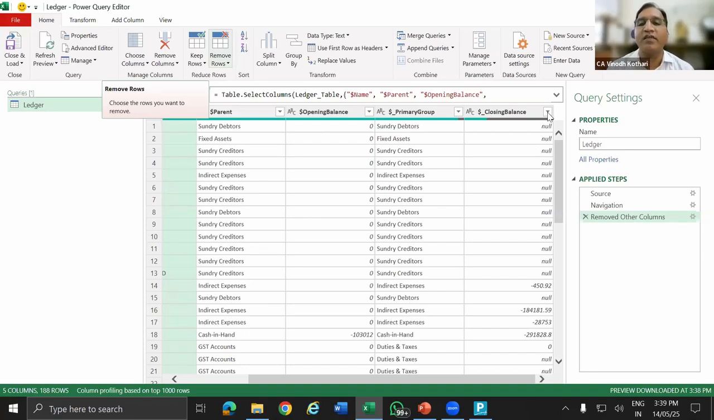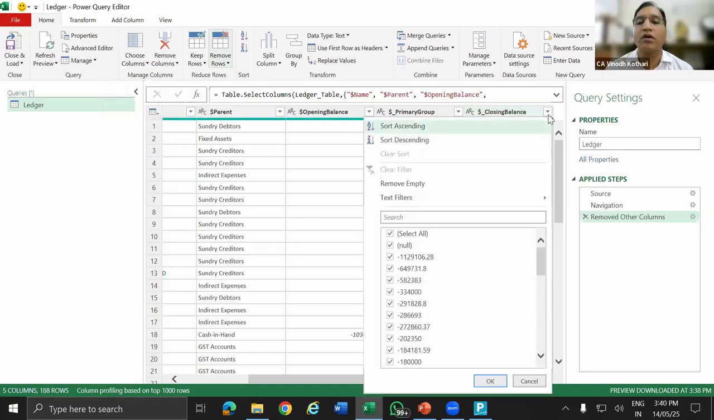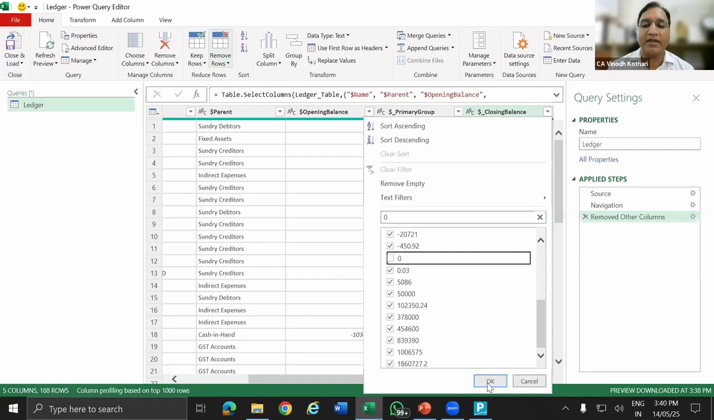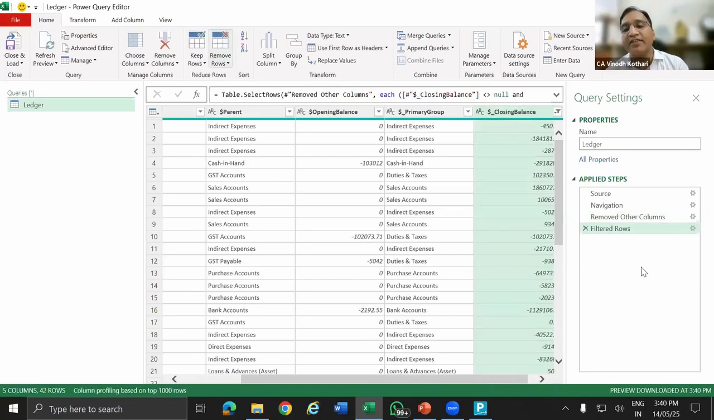How am I going to filter? You have used the Excel filter. See on the right hand side, the last query is what? Removed other columns. So I have selected this. I'm going to unselect this null, and then there are some ledgers with zero balance. So this zero, I'm going to unselect. So this is the first step. See on the right hand side, what happened?